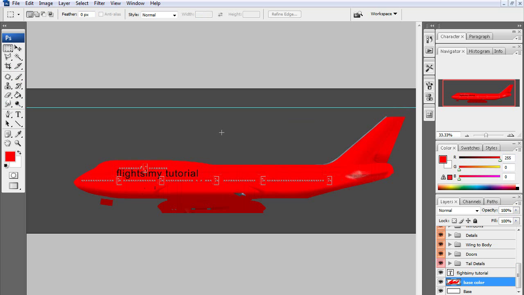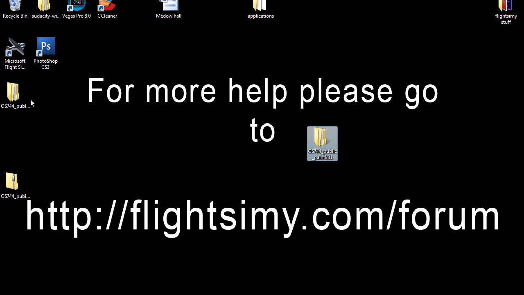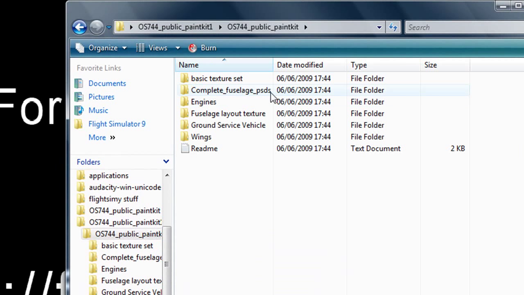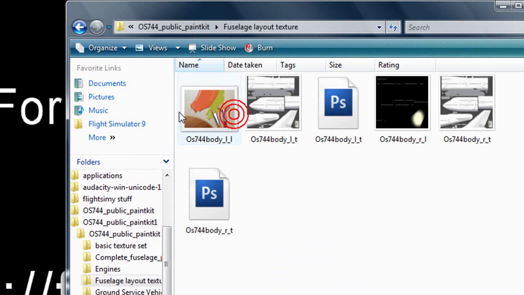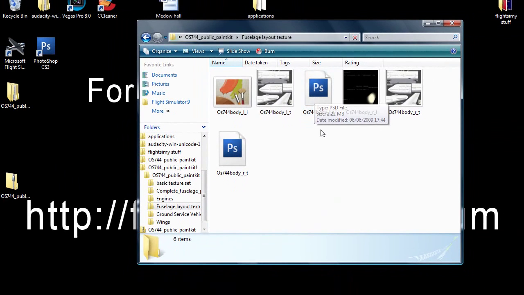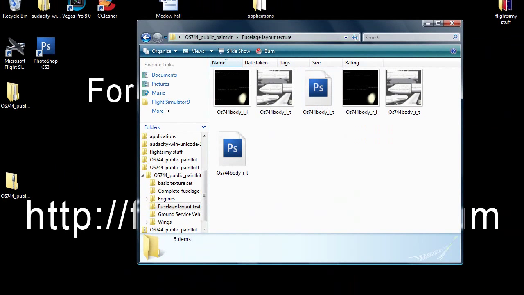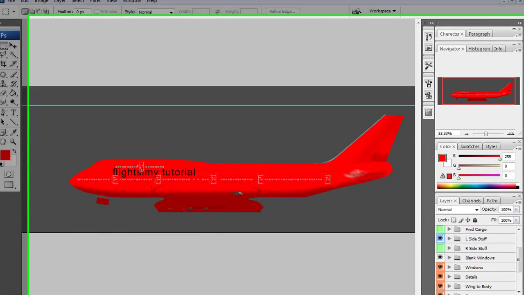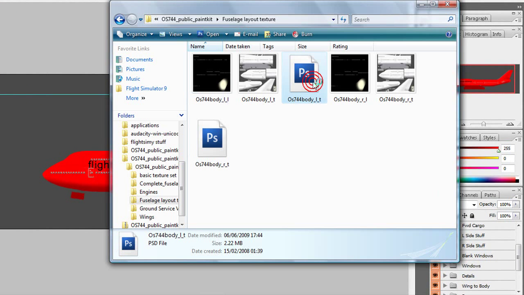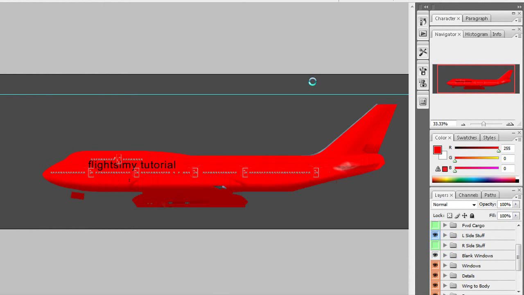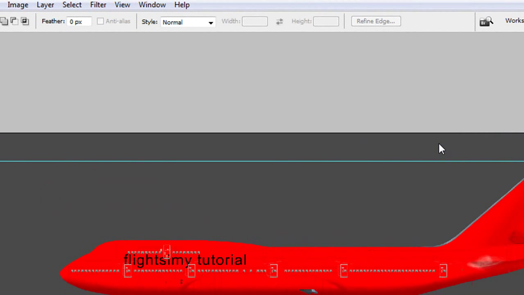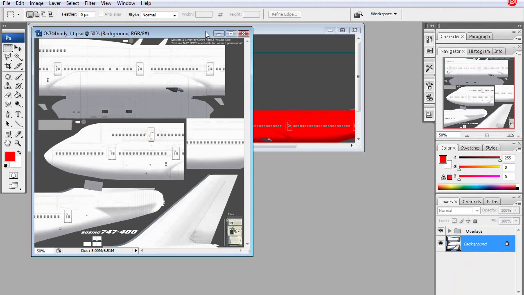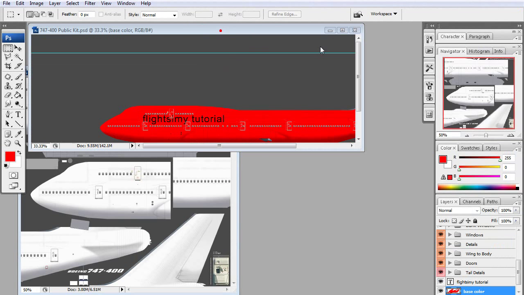You've painted your plane. Now what you need to do is go and open this up, go into it and go here, fuselage layout textures, and then open up the corresponding one. So we're using the left hand side stuff, so we need a left hand side one. So here's the left textures, so just open that up. Okay, now just follow what I do, okay?